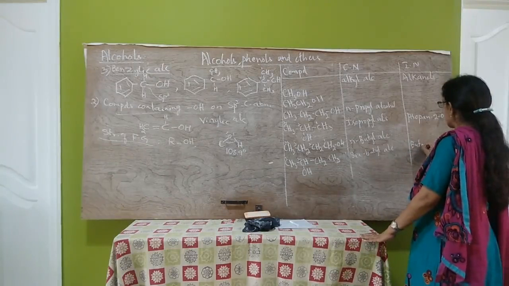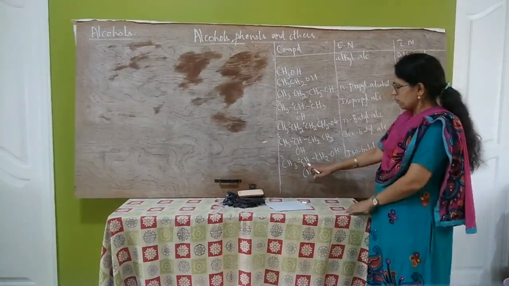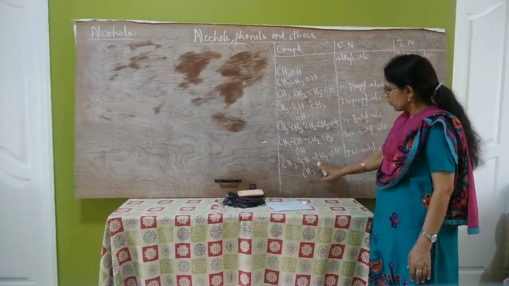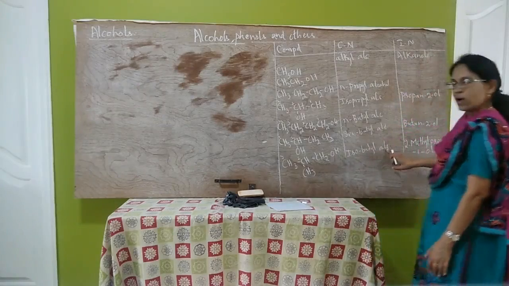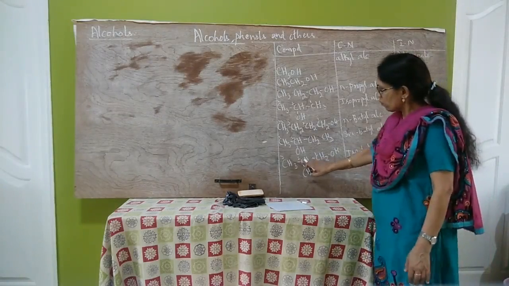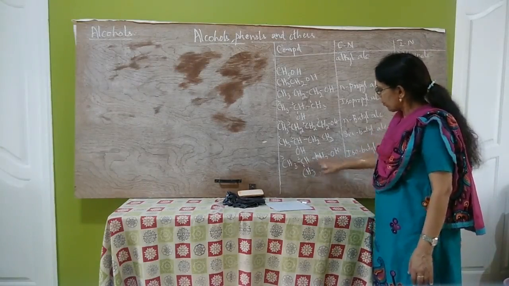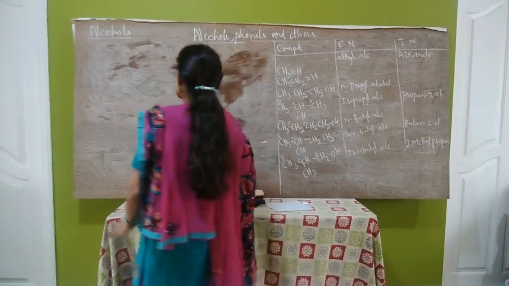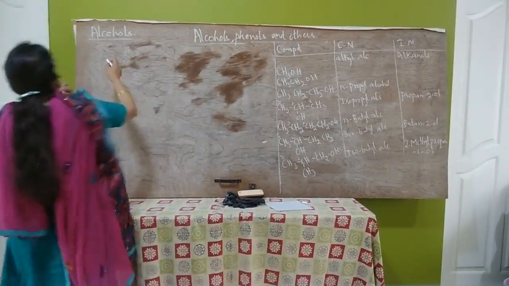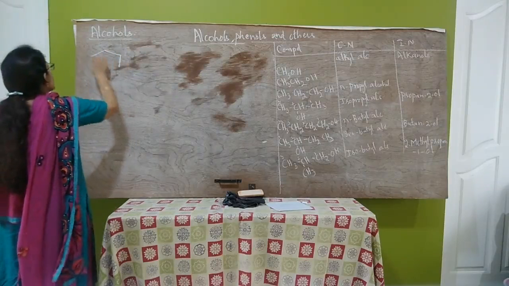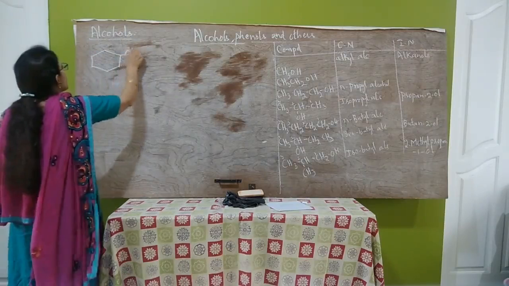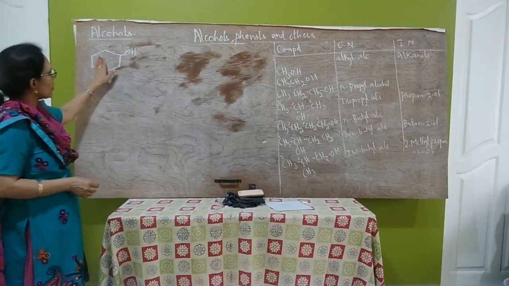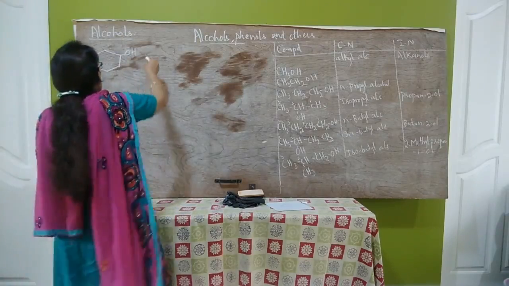Butane-2-ol. Next compound CH3, CH, CH3, CH2OH. This is an iso group, so this is isobutyl alcohol, the common name, and the IUPAC name is 2-methyl propane-1-ol. Next, some compounds let us write. This is cyclohexane, cyclohexanol. The IUPAC name of this compound is cyclohexanol.